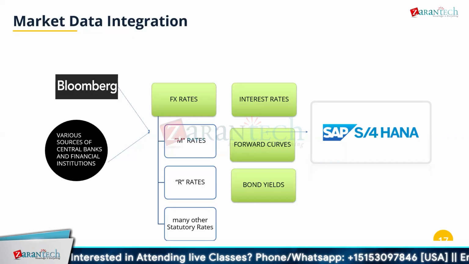So basically I gave an example. Let's say when you are doing transactions on a daily basis, let's say you have received some invoice in dollar or euro and you convert that into INR. And you are doing this as a part of daily posting, right? In such cases, you can use market rates, M rates. But R rates, the regulatory rates, are required in case of month-end closing, right?